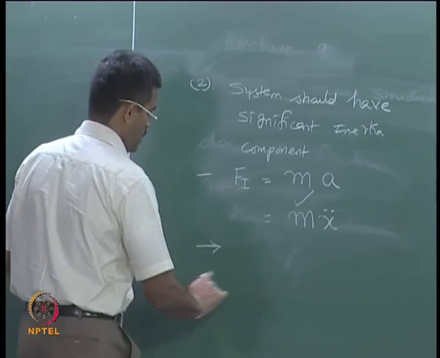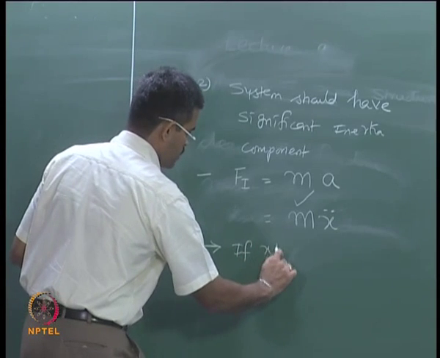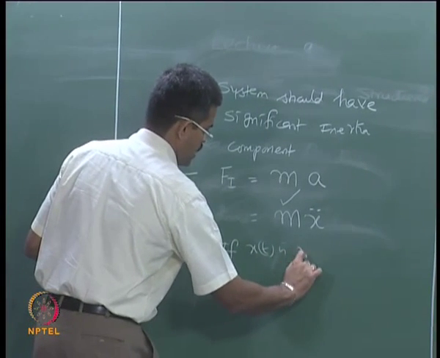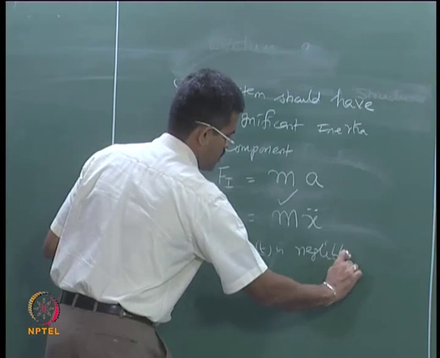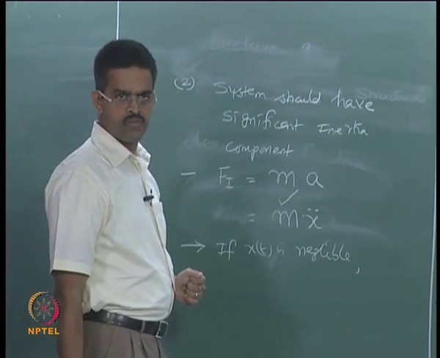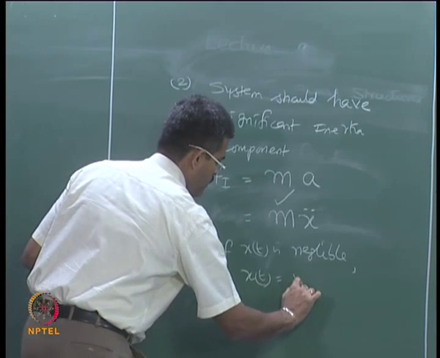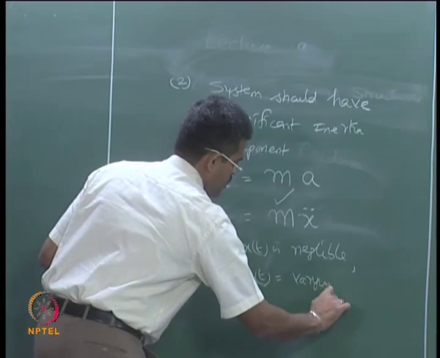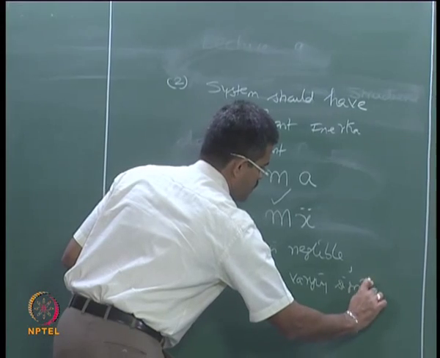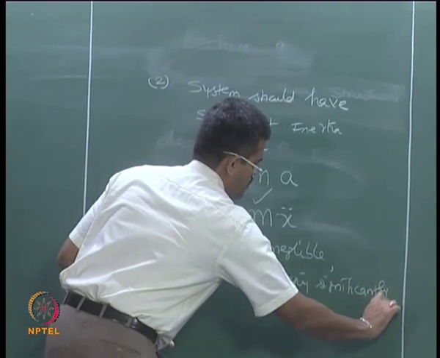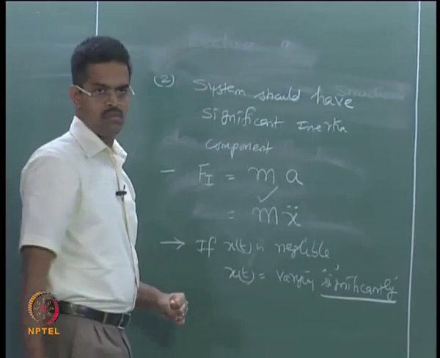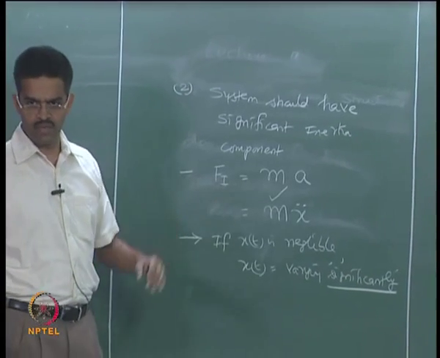Alternatively, if the response is negligible, that is x of t is not varying significantly, variation is there, but it is not significantly varying.